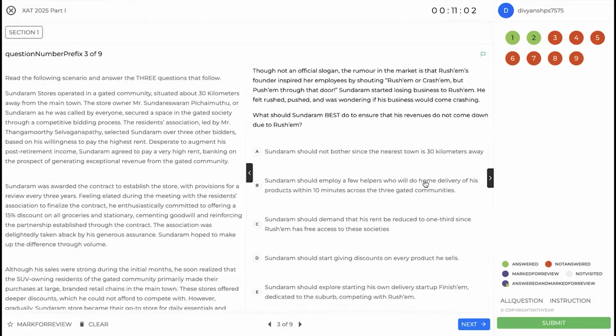Should employ a few helpers who will do home delivery within 10 minutes. So this will increase your cost, but 10 minutes versus 60 minutes will ensure that your revenue is saved. So this is a good option. Demand that rent be reduced. So this is again the cost side.